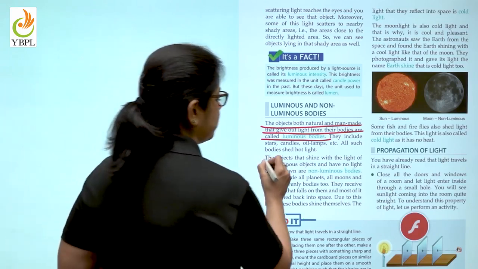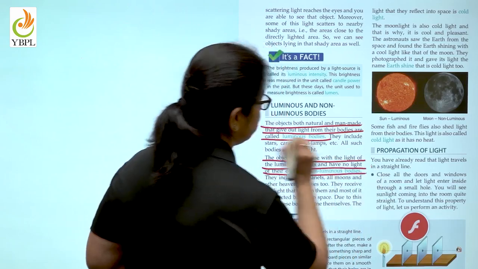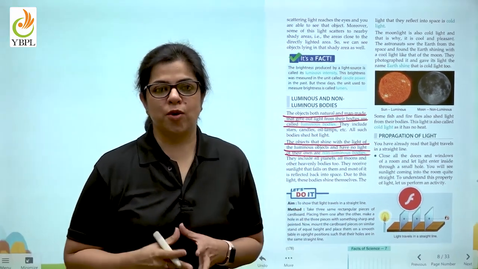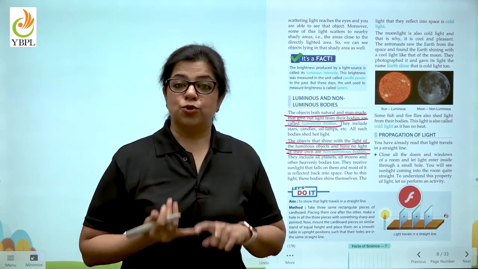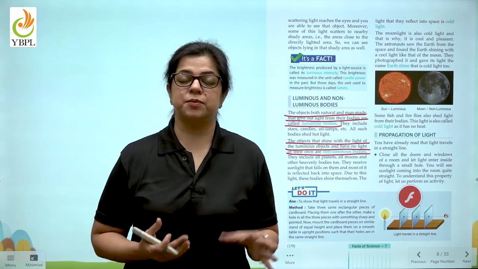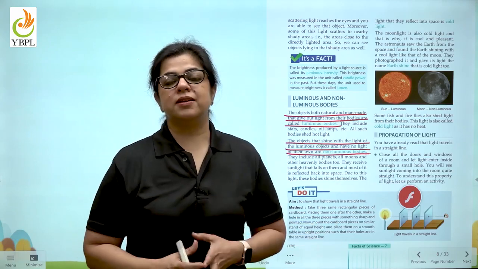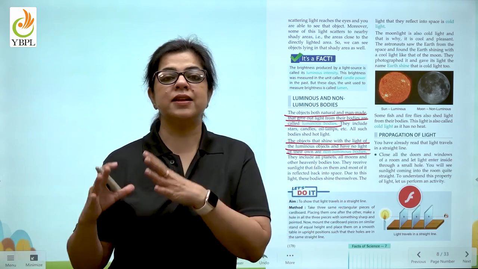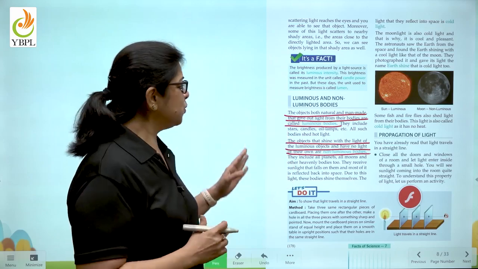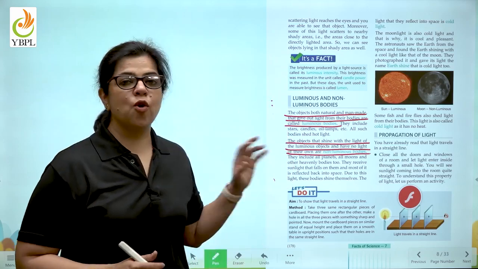And the objects that shine with the light of luminous objects and have no light of their own are called non-luminous objects. So children, human beings and even the moon are non-luminous objects because we also reflect the light that falls on our body. Similarly, the moon also reflects the light that falls on it from the sun. So these are luminous and non-luminous objects.